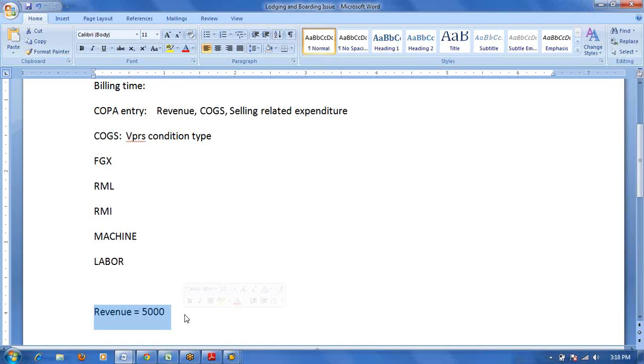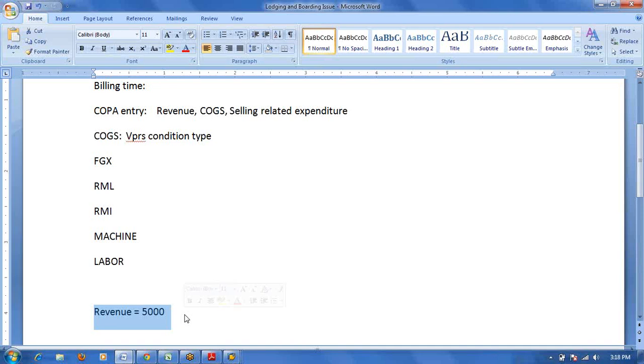In that case, for multiple materials, if you want to see the breakup, you have KP05, KP06, KP07, like the 10 finished goods materials you have. I want to see the breakup of 10 materials at a time. In that case, there is no standard report in product costing. In CK13N you can go and give one material and execute, but that is not the way. It will show only one. If it is more than 10, 20, it will be very cumbersome.